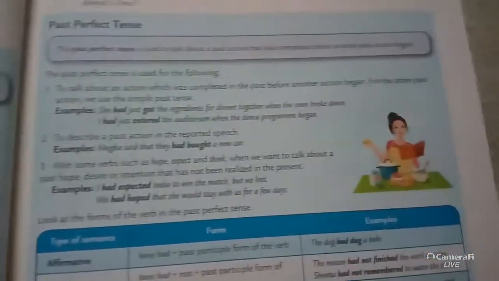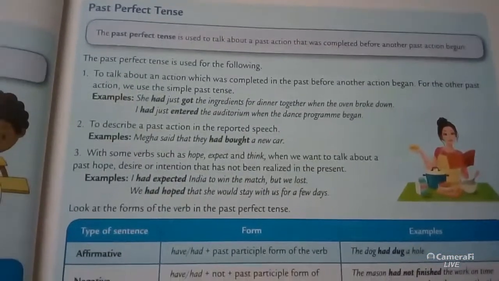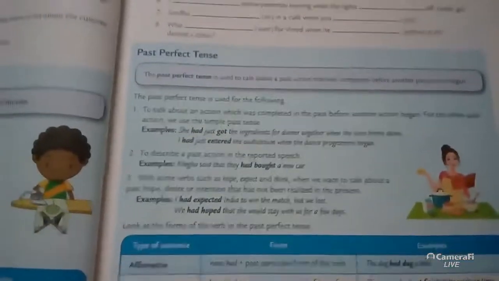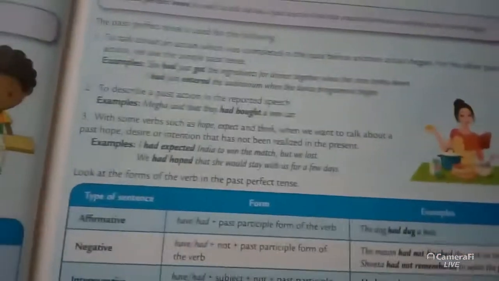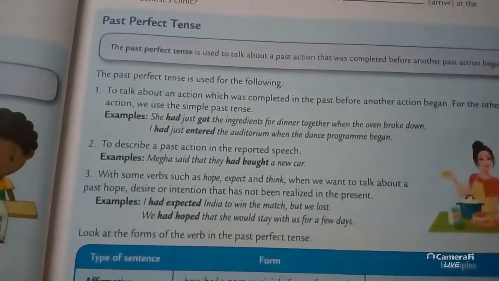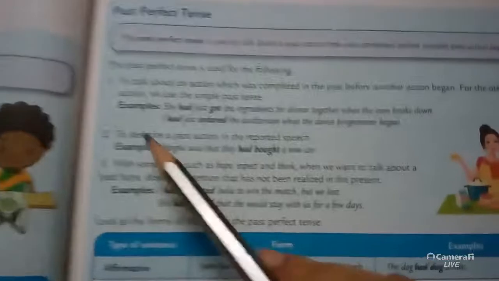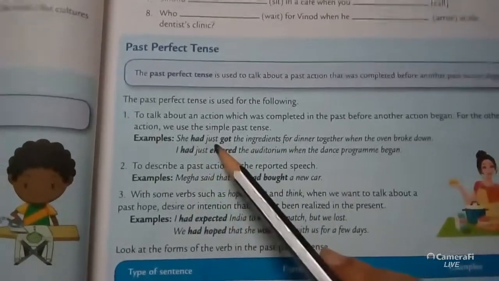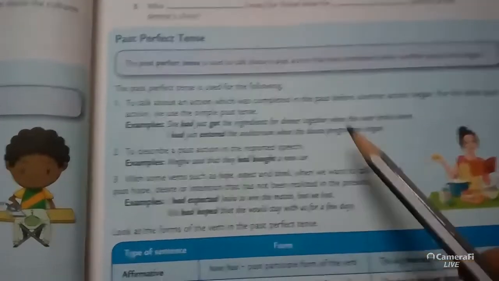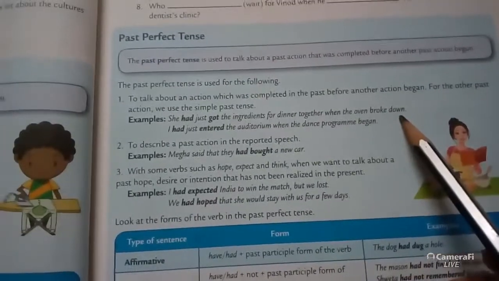That means when you get two actions in one sentence and both are past tense, then the previous one will be past perfect and the next one will be simple past. Example: She had got the ingredients for dinner together when the oven broke down.